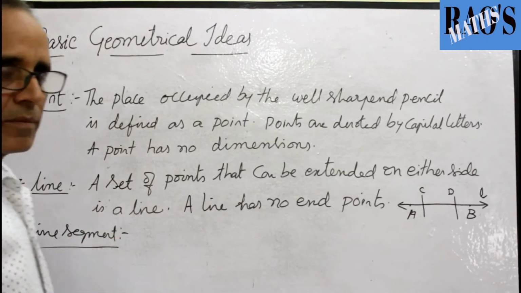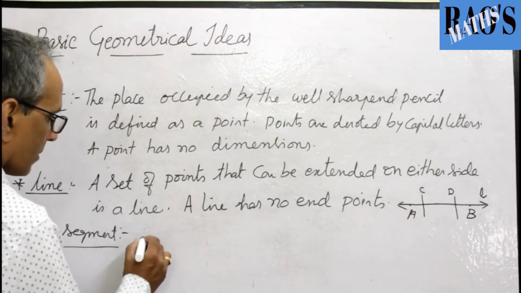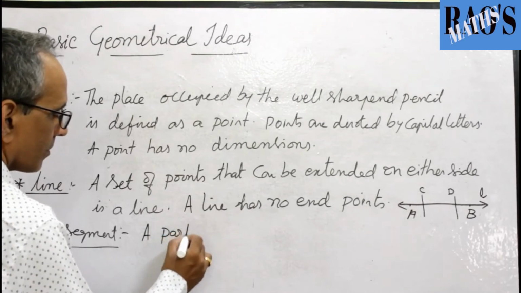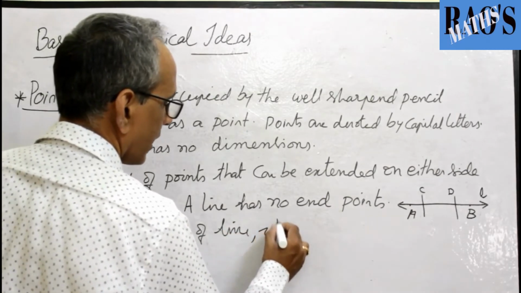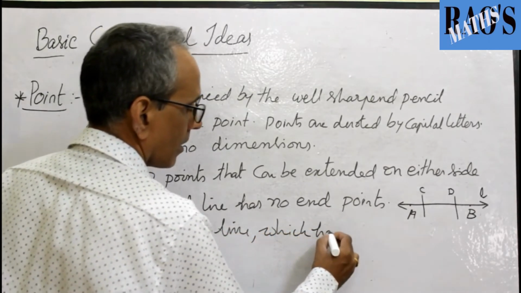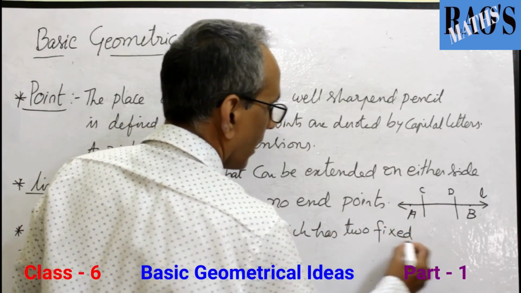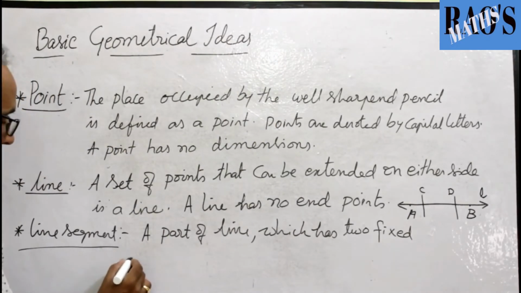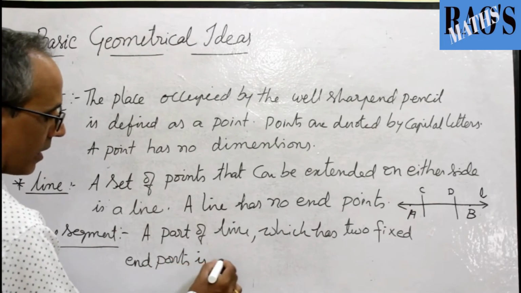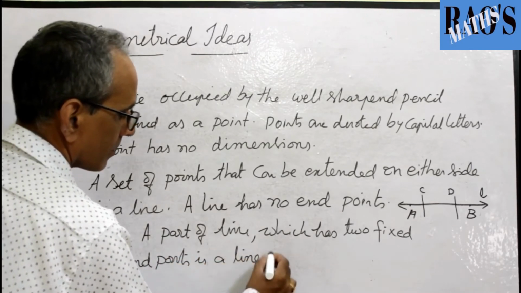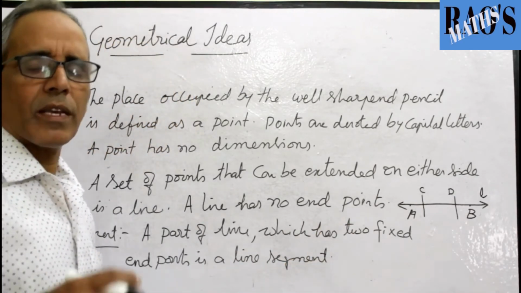So it is a part of line. Part of line means a set of points. A part of line. A line which has 2 fixed end points is a line segment. Okay, a line segment always has fixed points.